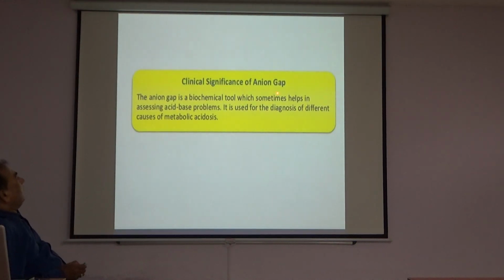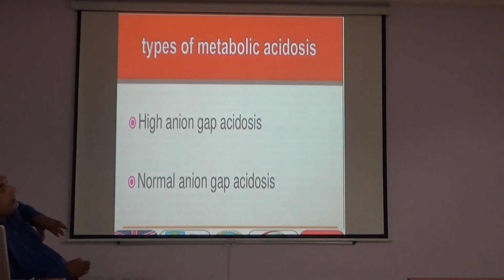Clinical significance of anion gap. The anion gap is a biochemical tool which sometimes helps in assessing acid-base problems. It is used for the diagnosis of different causes of metabolic acidosis. Types of metabolic acidosis are high anion gap acidosis and normal anion gap acidosis.